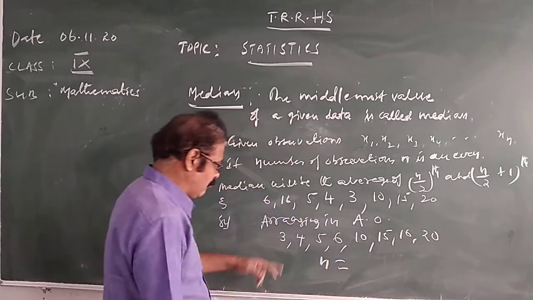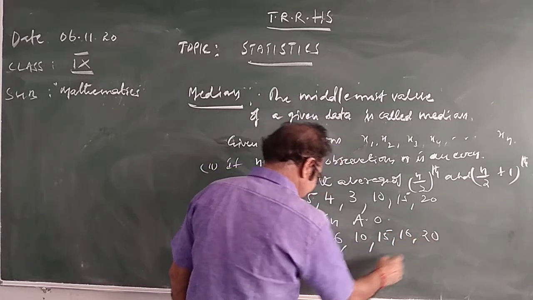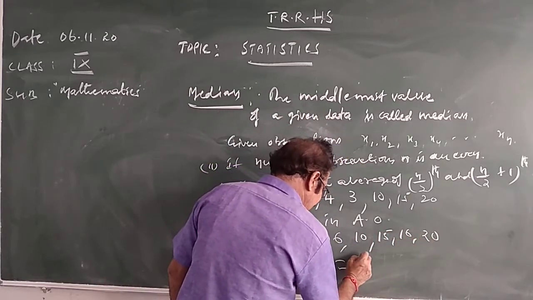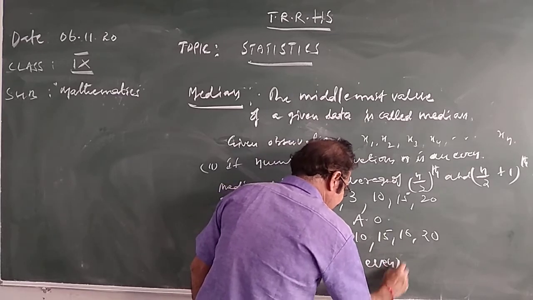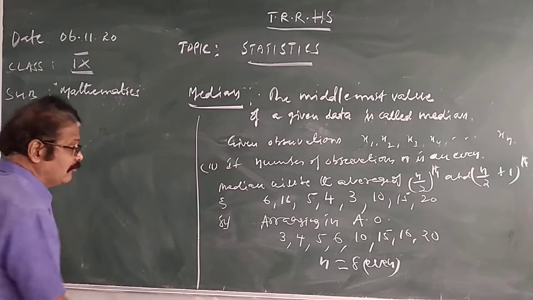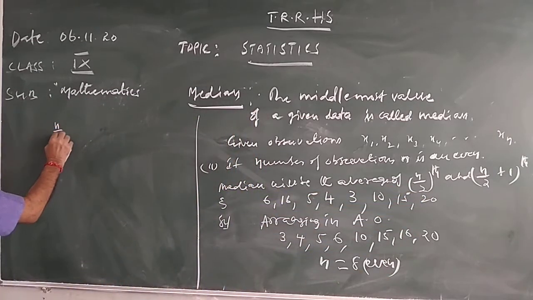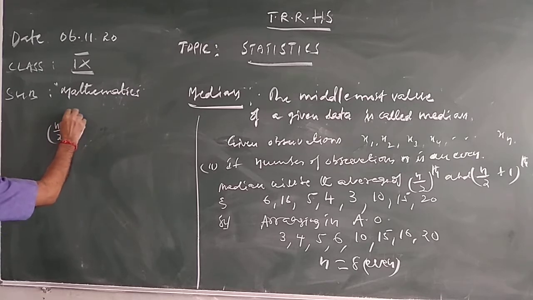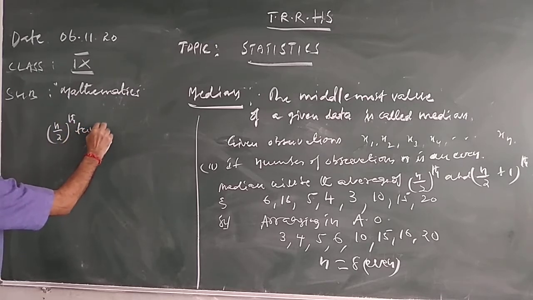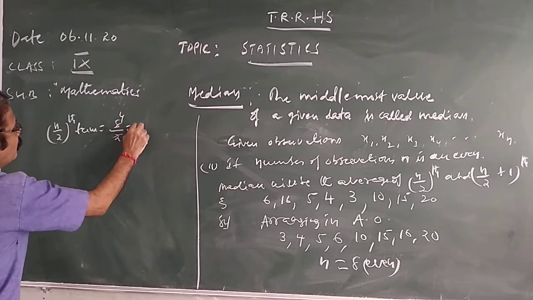Count of observations: N is equal to 1, 2, 3, 4, 5, 6, 7, 8. N is even. When n is even, we know that you have to find out what? The n by 2 th term. So n is 8, 8 by 2 is 4. Fourth term.